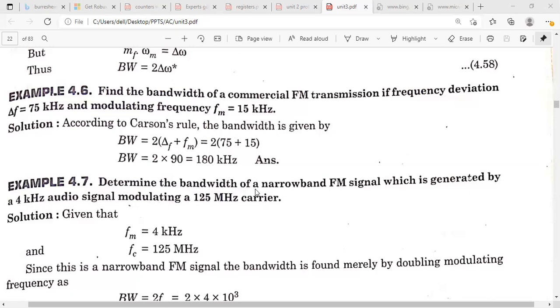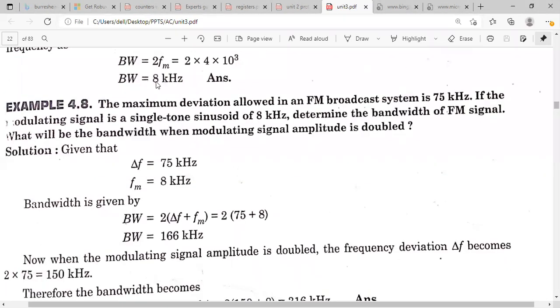From Carson's rule, what is the bandwidth of the narrowband FM? It will be equal to 2 FM. We know that the frequency deviation depends on the modulation index. For narrowband FM, the modulation index is very much less than 1, so the frequency deviation is very small and you can neglect it. The bandwidth will be equal to 2 FM. So just substitute the modulating audio signal frequency, and you will get the bandwidth of the narrowband FM, which is equal to 8 kilohertz.